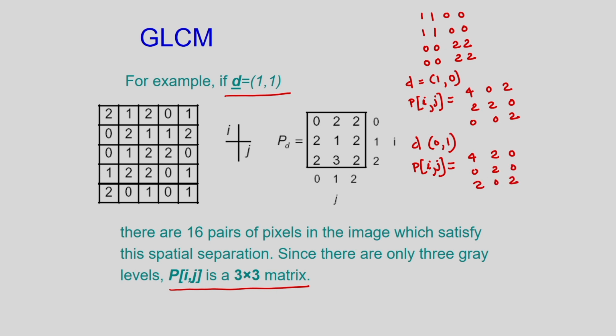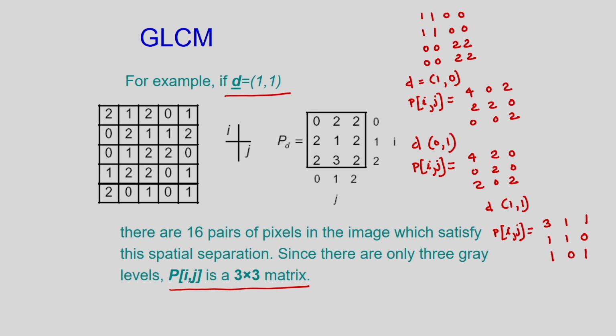That is for a displacement D01. And suppose I consider a displacement D11, that is in the x direction it is 1 and in y direction it is 1. So corresponding to this displacement, the Pij will be 3 1 1, 1 1 0, 1 0 1. So you can verify this.